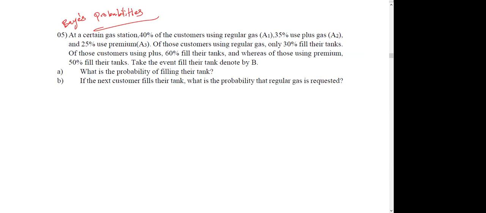At a certain gas station, 40% of the customers use regular gas, which is A1, so probability of A1 is 0.4. 35% use plus gas, which is event A2, so probability of A2 equals 0.35. Then 25% use premium, which is A3, so probability of A3 is 0.25.